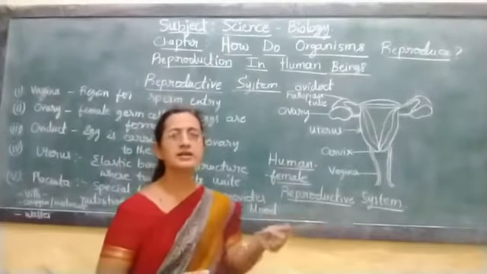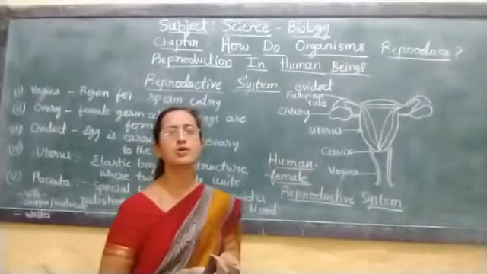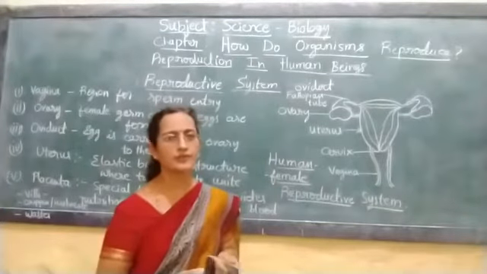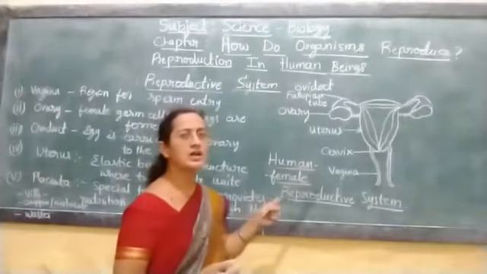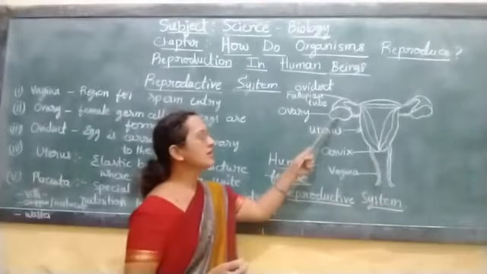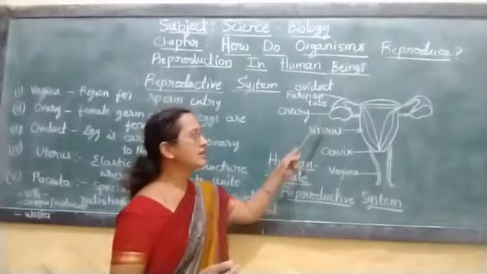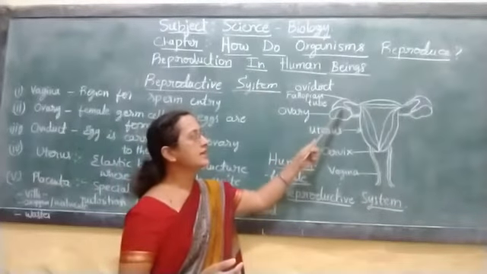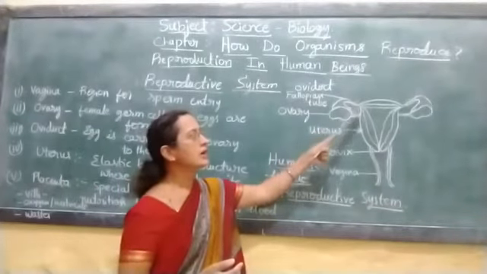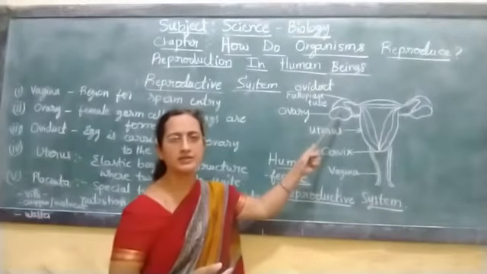The ovaries also produce a female hormone called progesterone. This progesterone helps in maturation of the eggs. When the first egg becomes matured, it enters into the fallopian tube and waits for the sperms to get united with it.